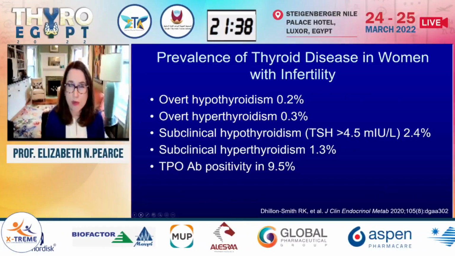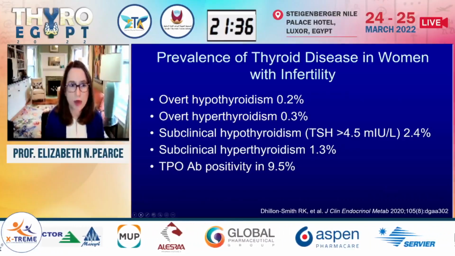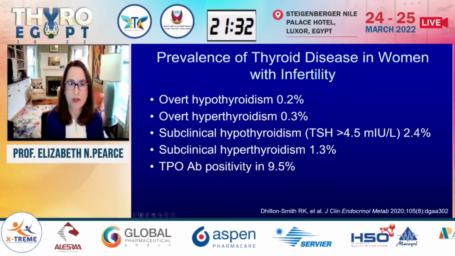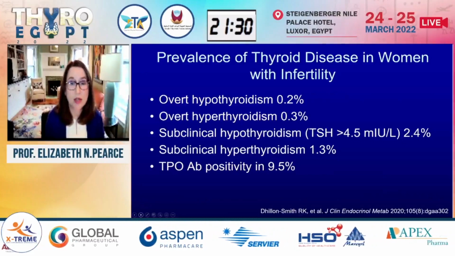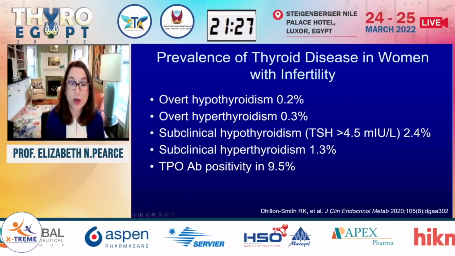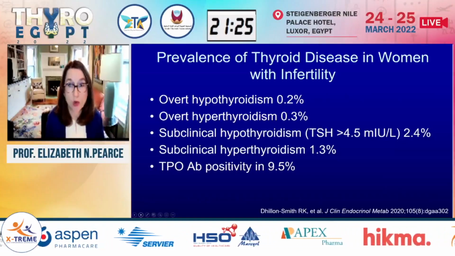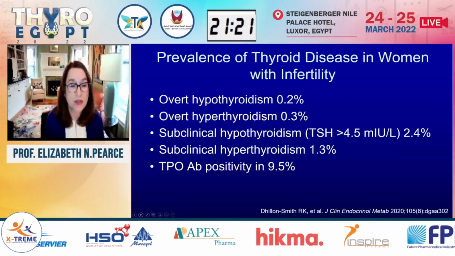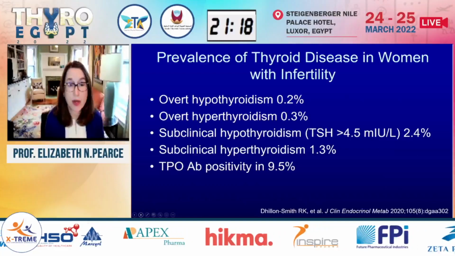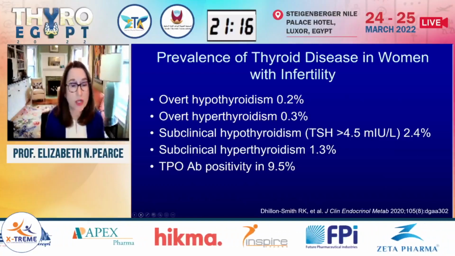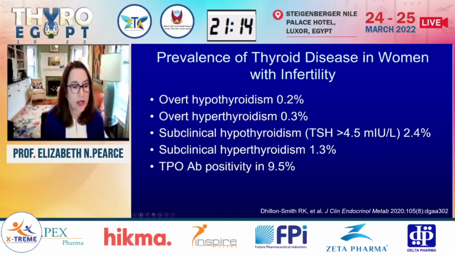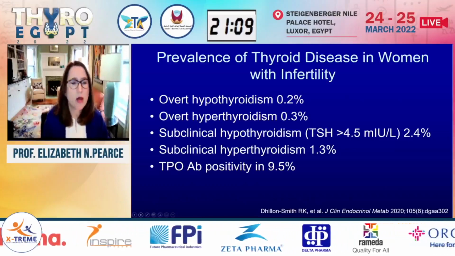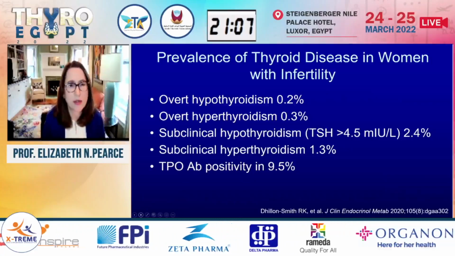So 1.3% might have subclinical hyperthyroidism and 2.4% subclinical hypothyroidism when that's defined in the preconception setting as a TSH greater than 4.5 with normal free T4. And then the most frequent disorder that is likely to be seen in these patients is just TPO antibody positivity without thyroid dysfunction. And those antibodies are present in close to 10% of patients who present for infertility care, so probably at higher rates than is seen in the general population.